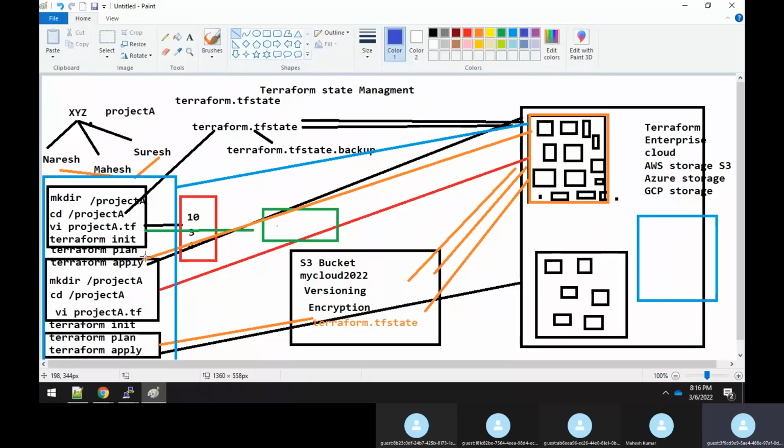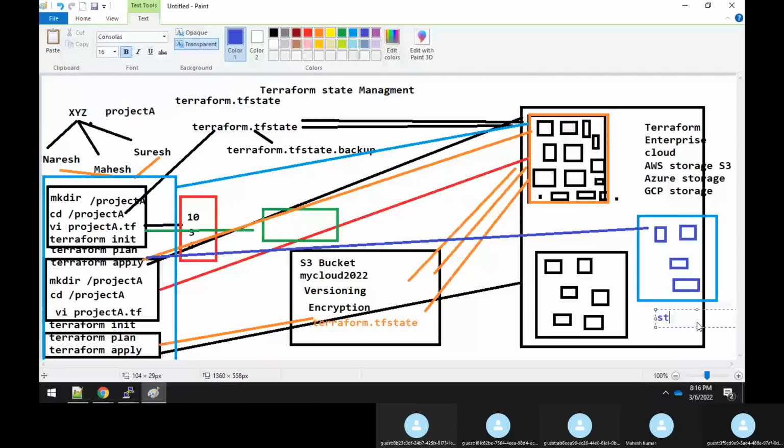First, you do an apply to the stage environment. Here you create all the resources, whatever the users are, you play with everything in stage, not in prod. So this is a stage environment, and this is the actual production environment.